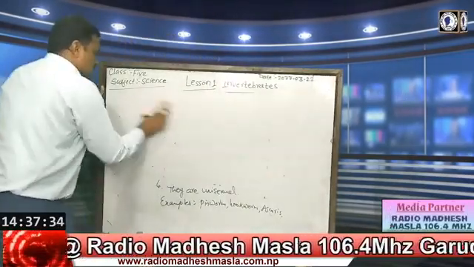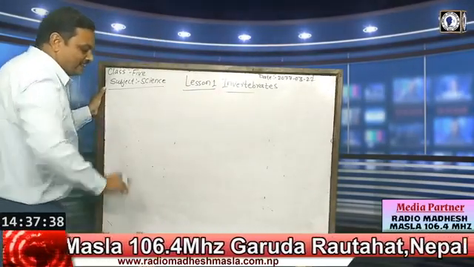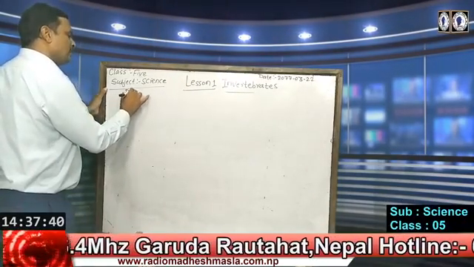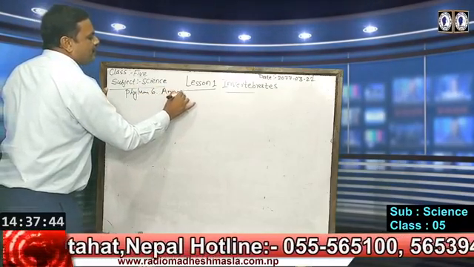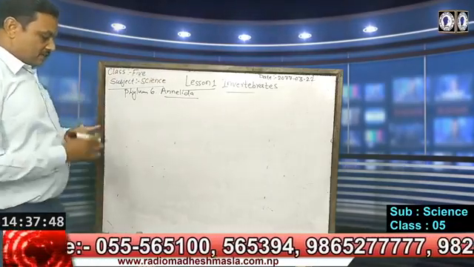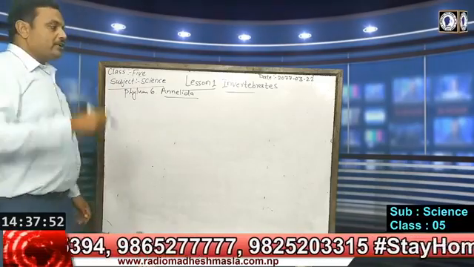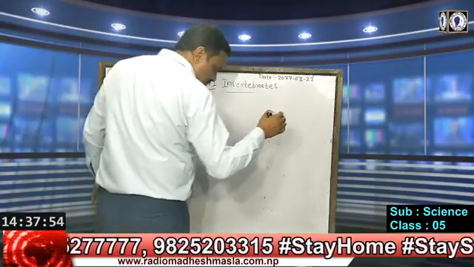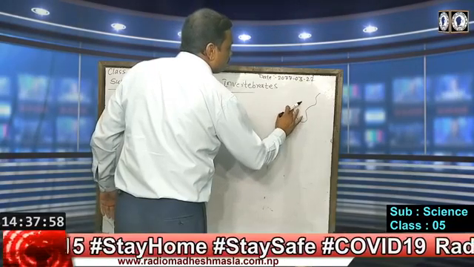And dear students of class 5, the name of the sixth phylum is Annelida. Phylum 6, Annelida. This phylum is called Annelida because they have rings in their body. They are also worms, but they have many rings, many segments in their body.